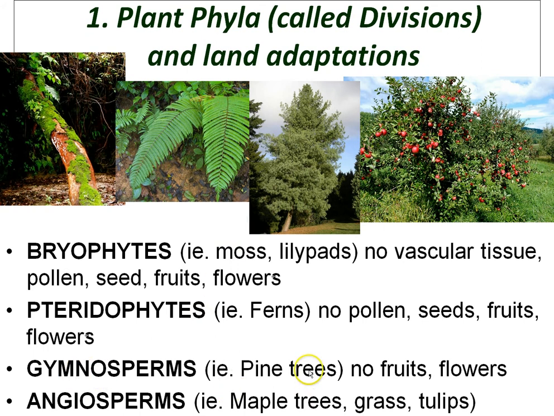Gymnosperms, think pine trees, needle trees. They do not produce fruits or flowers. However, they do produce pollen for transferring the male gametes, the sperm, from one plant to another. Also, the woody cones on a pine tree or other needle trees, other conifers, are the reproductive structures, and they have seeds inside.